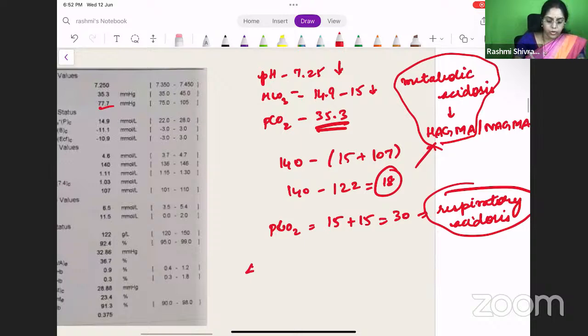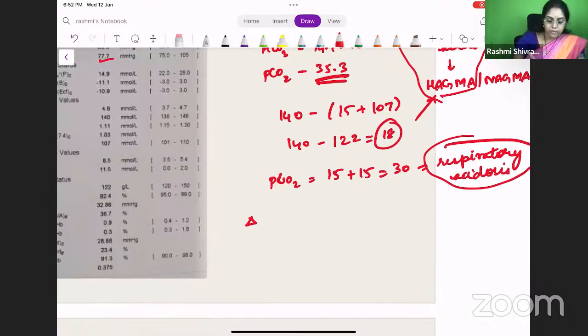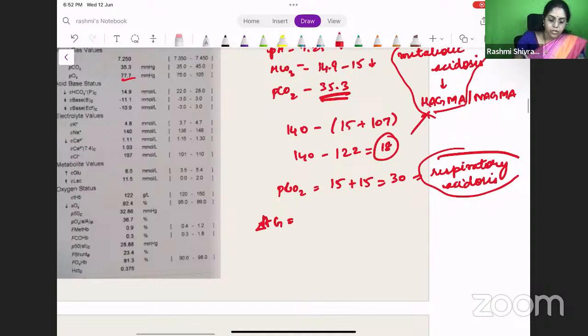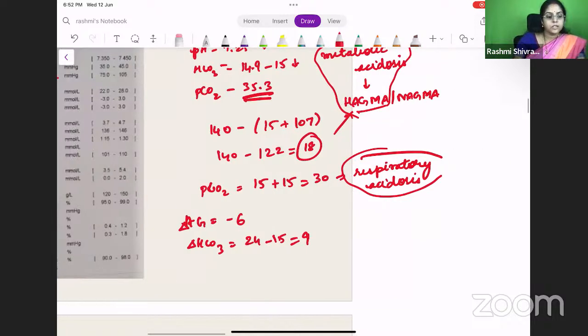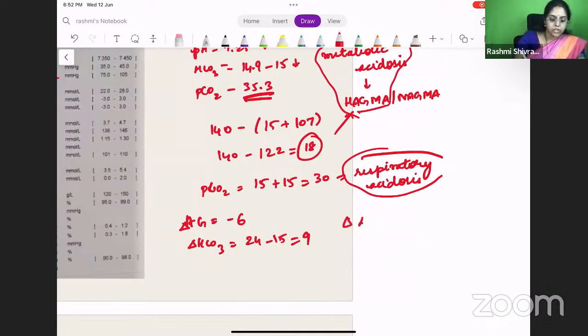How do we do that? We find the delta ratio and the delta gap. First, let us find the delta anion gap: 12 minus 18, that will be minus 6. So delta anion gap is minus 6. And the delta bicarbonate will be 24 minus 15, which is 9. So what is the delta ratio? Delta ratio will be 6 by 9, which is equal to 0.6.